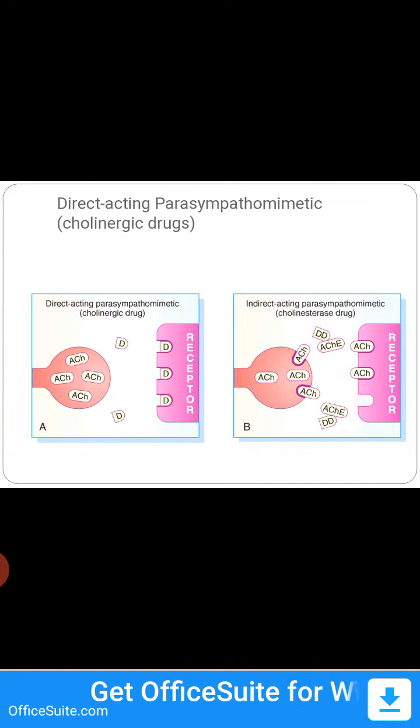First picture, drugs directly bind to a receptor to show the action. Those are direct acting. The second picture is the indirect acting. In these drugs, they bind to acetylcholinesterase enzyme. They inhibit the action of acetylcholinesterase enzyme, so that acetylcholine level will increase. Then acetylcholine binds to a receptor to show the response.